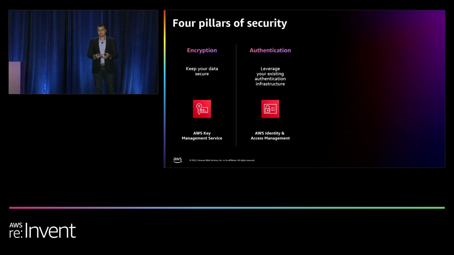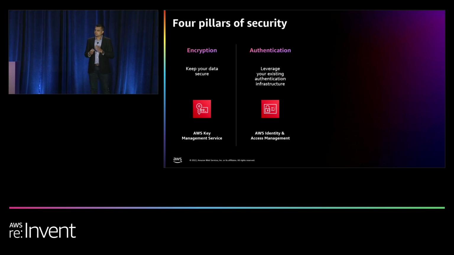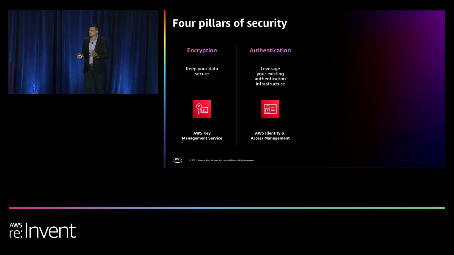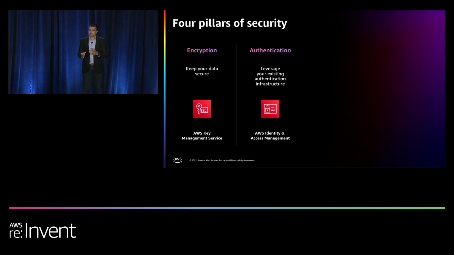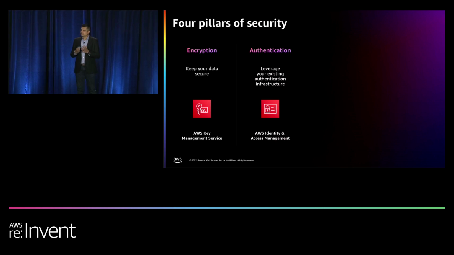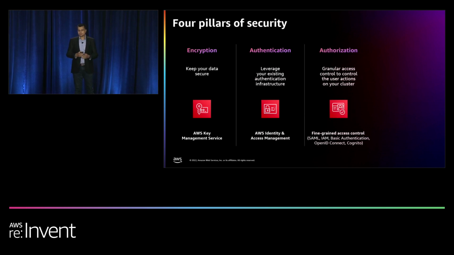Second one is authentication. This is where IAM comes into the picture. OpenSearch integrates with AWS IAM. So if you are using existing services within AWS and you already have IAM principals, you can use the same principals, and define a new set of actions that they can or cannot take on OpenSearch within those policies.